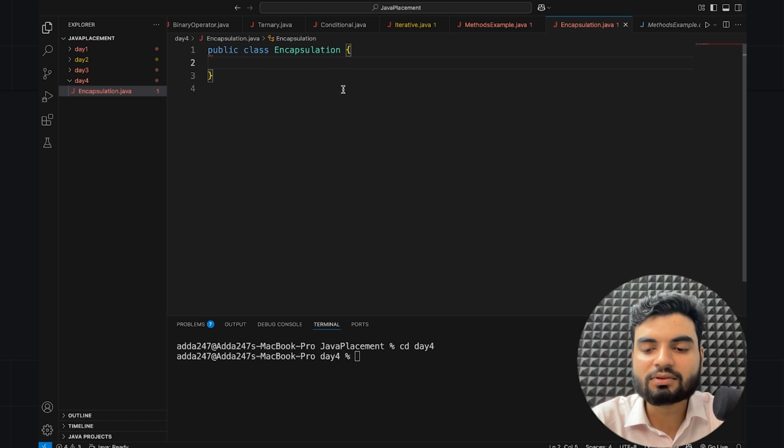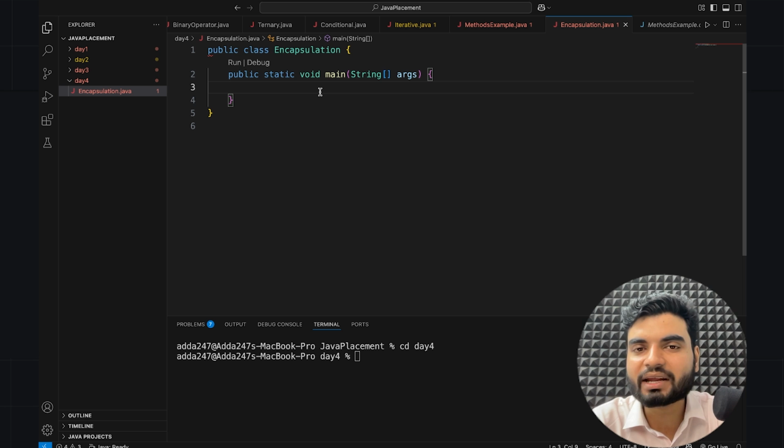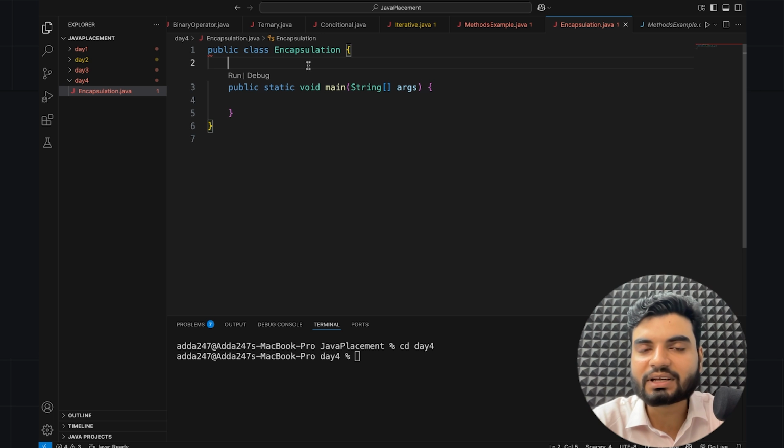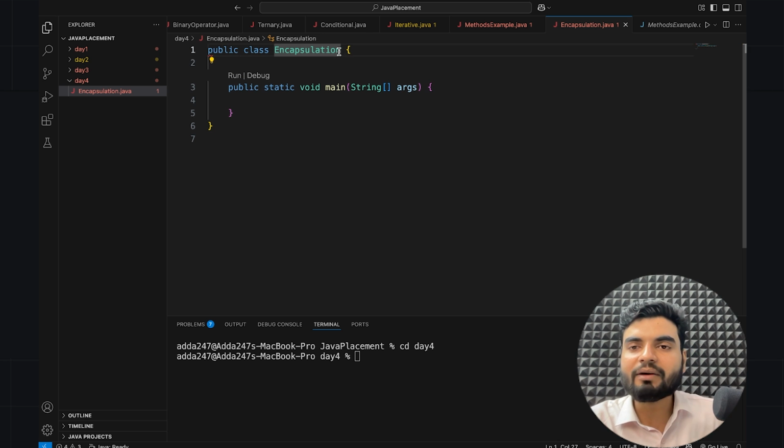So now I have this: public static void main. This is a basic template which we used to write. Now here the thing is I want to perform encapsulation. So basically, in this encapsulation class, you can have any other name also. You can have EncapsulationExample or something. You can have any name, whatever you want. That's not a problem. Awesome.